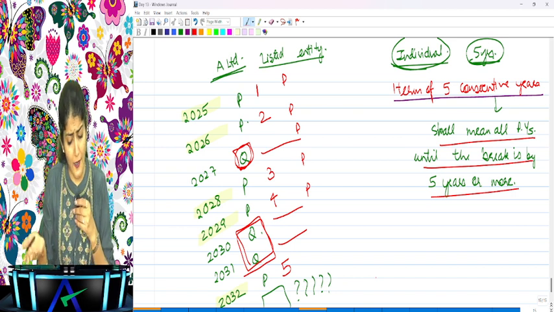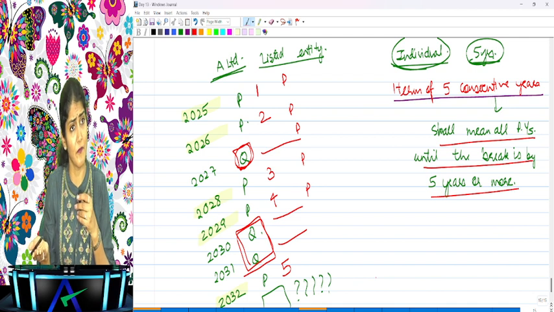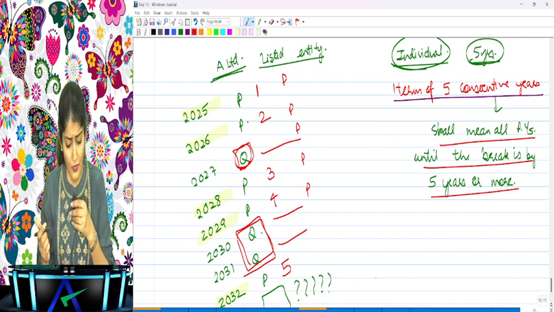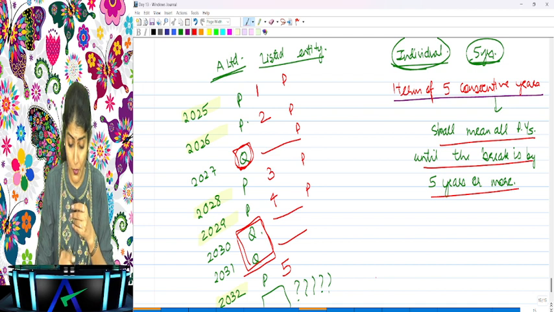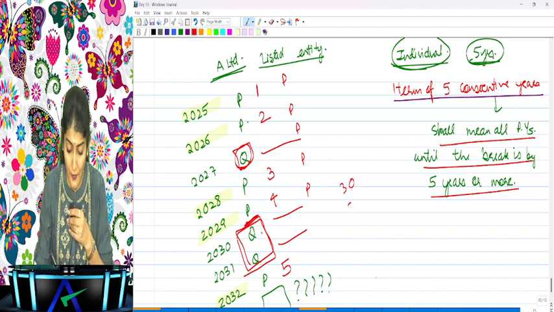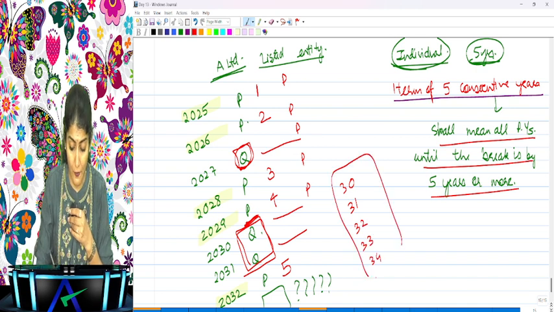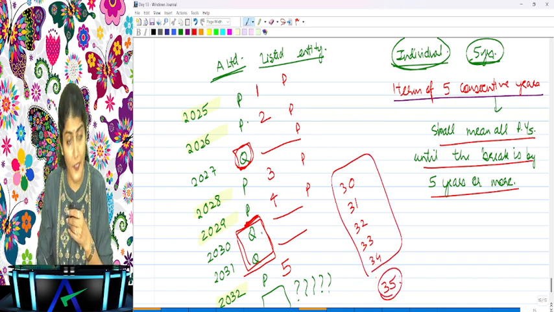No, then you take a break of 5 years. No, then see, 5-year break. So if you are assuming 2029, then you take a break of 5 years. So 30, 31, 32, 33, 34. You take a break of 5 years. And then 35, can you be appointed?